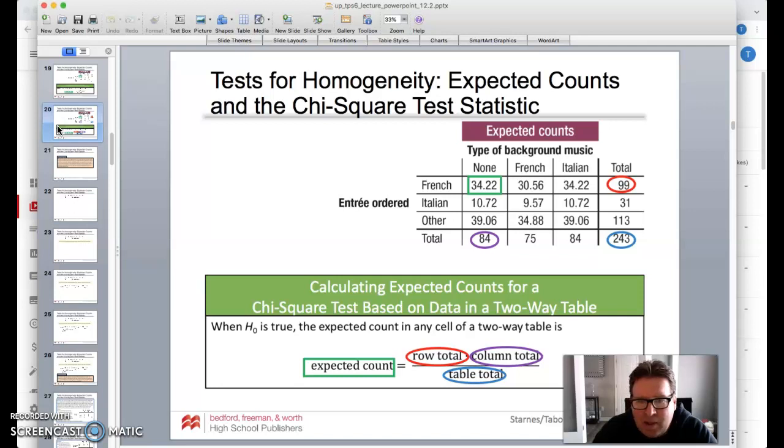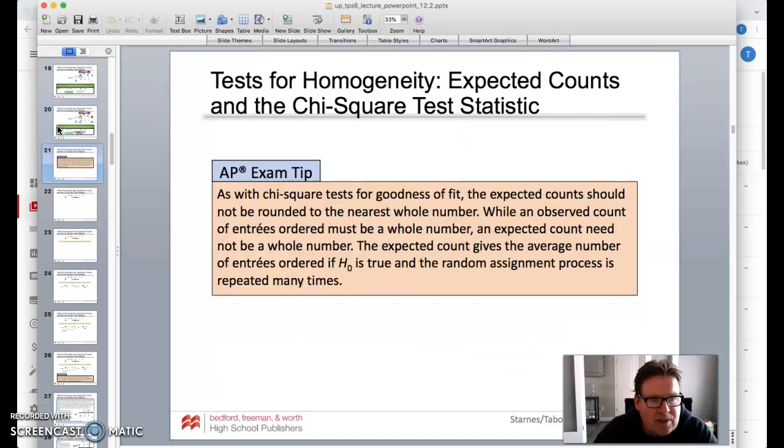We're going to multiply it by the column total of 84, and then we're going to divide it by the table total, 243. So that's how you're going to find those. You're going to go through each one of those and find what that expected count is.